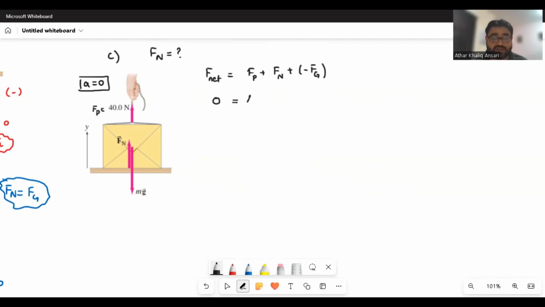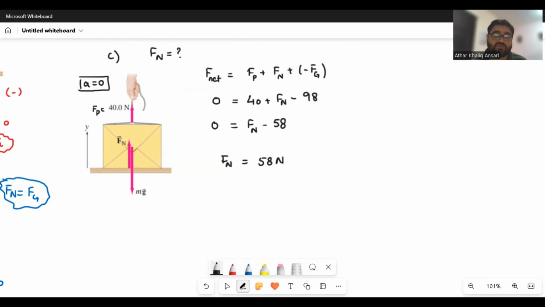The person is applying a force of 40 Newton upward, and the normal force we need to calculate, and the force of gravity was 98 Newton. So now in this situation, we have Fn minus 98 plus 40, which gave me negative 58, and it moves to the other side. It will become Fn is equal to 58 Newton.